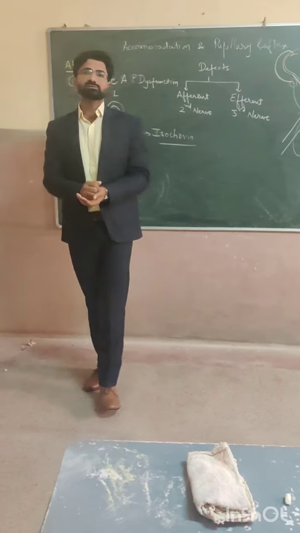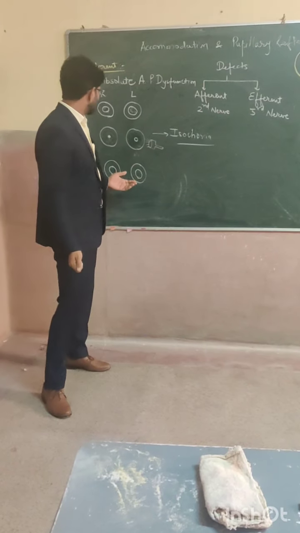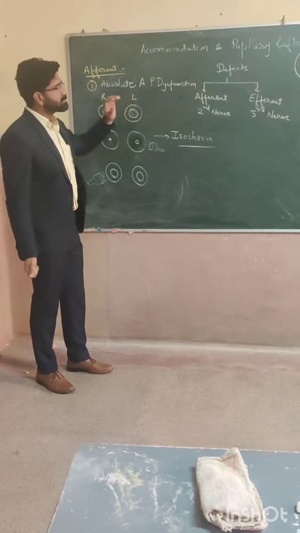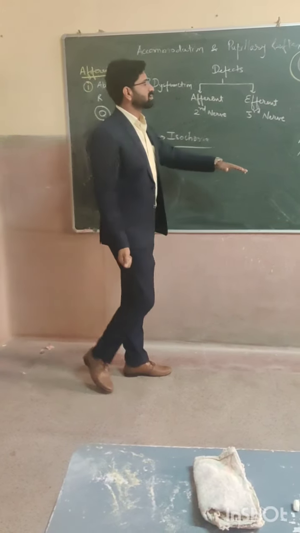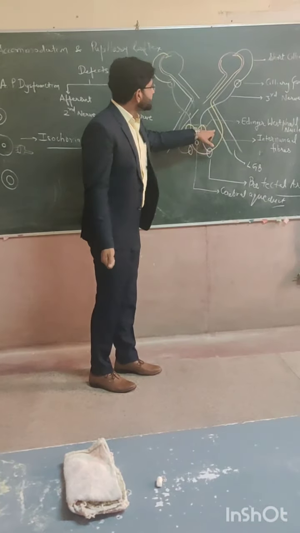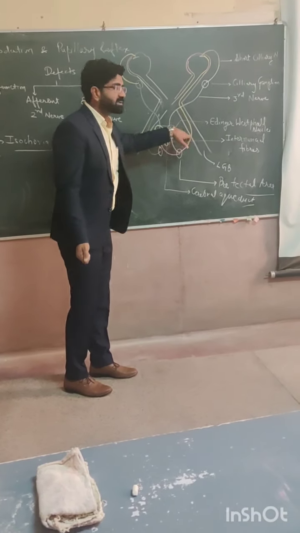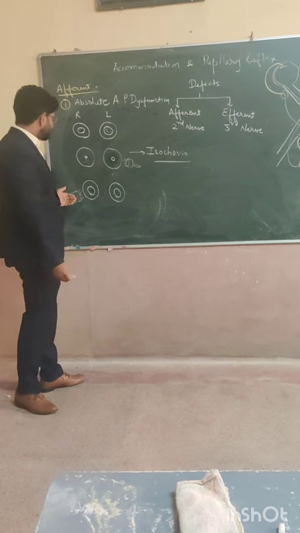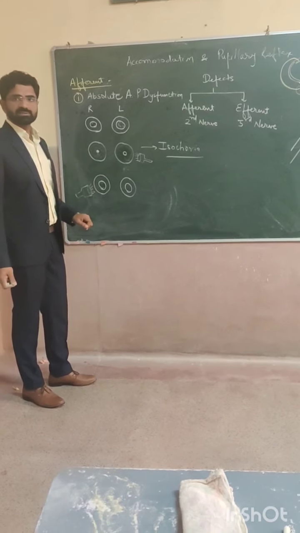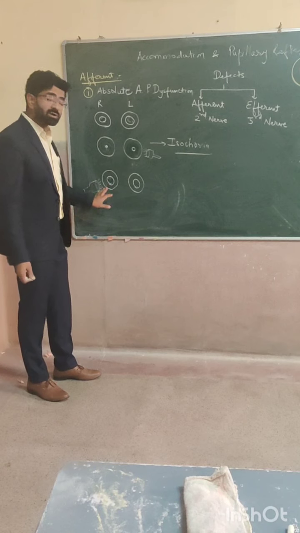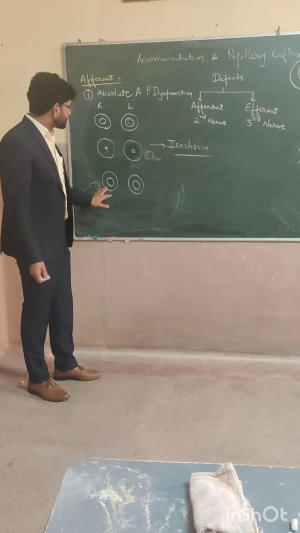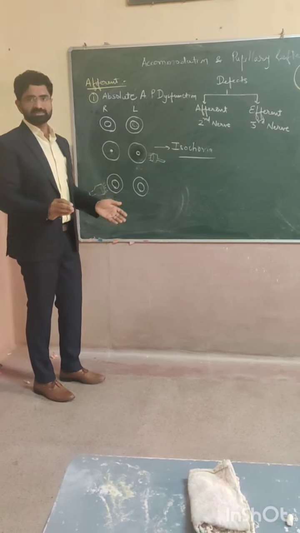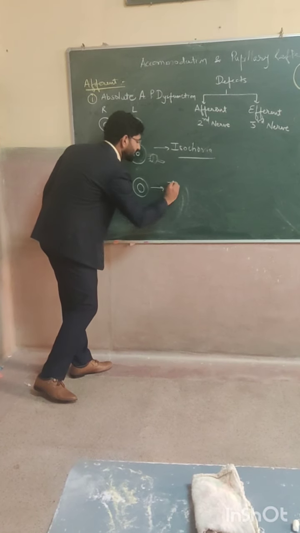And the second condition, when I impart light on the right eye, but as we can see on the right eye, the function is lost. The afferent pathway will not have clear function. Clear means I am saying absolute. Absolute means there is total damage of the optic tract, and if there is a lesion in the optic tract, then the person will not perceive the light effects. And if it is not able to perceive the light, then there will be no pupillary reflex in both the eyes. Then here also the condition will remain isochoric.